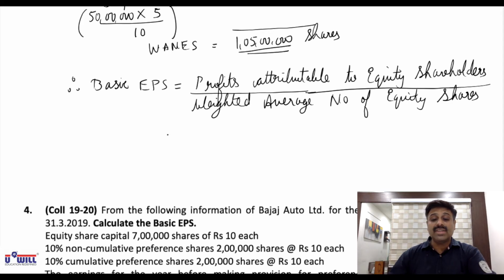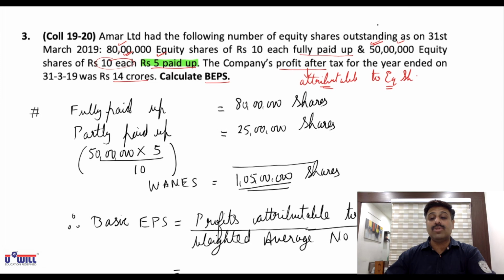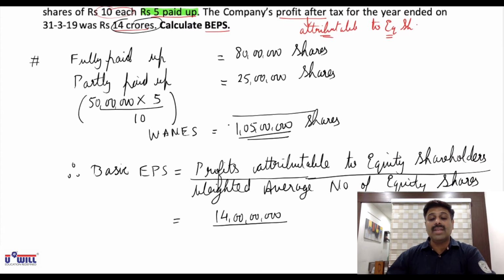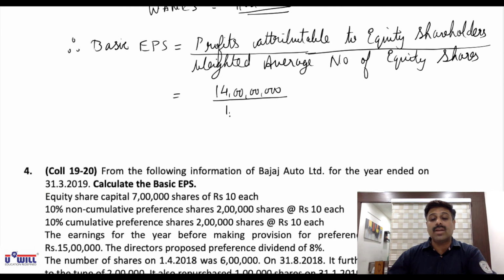Now, profits after tax itself are attributable to shareholders, which is 14 crores. You all can see this is 14 crores. So numerator, all of you directly write 14 crores. Okay, 7 zeros. Be careful. Divided by WANES, weighted average number of equity shares, 1 crore 5 lakhs.